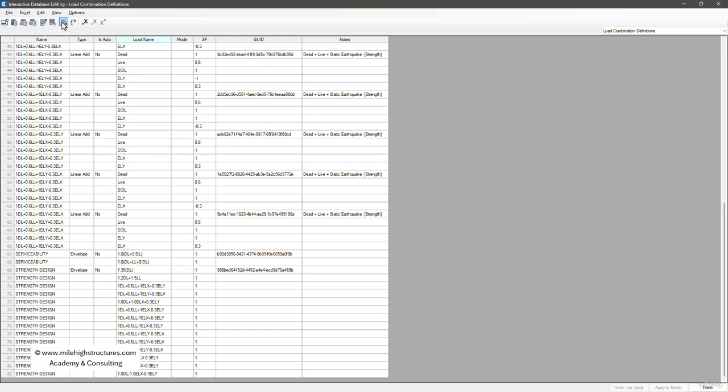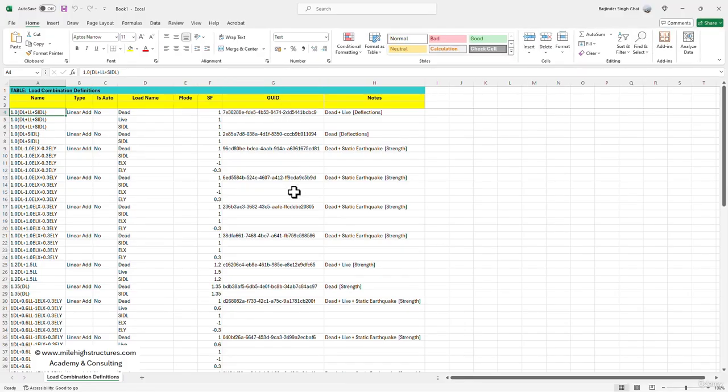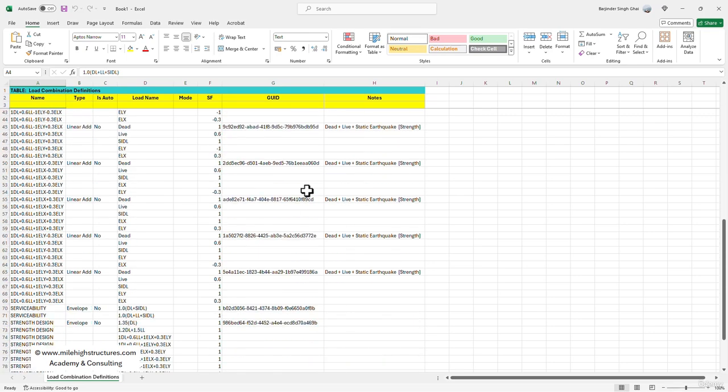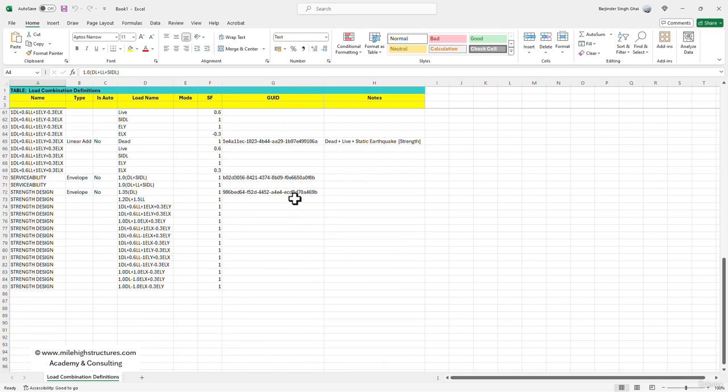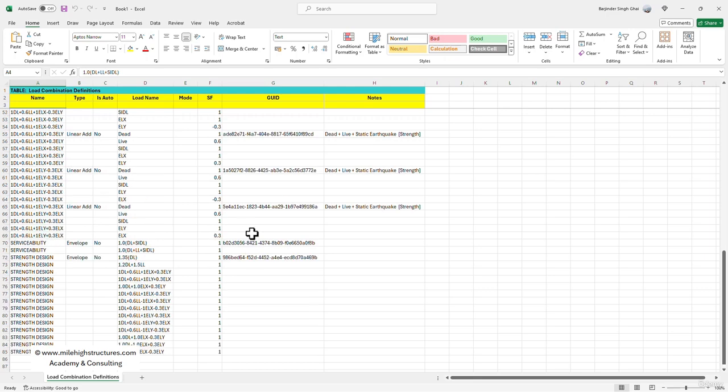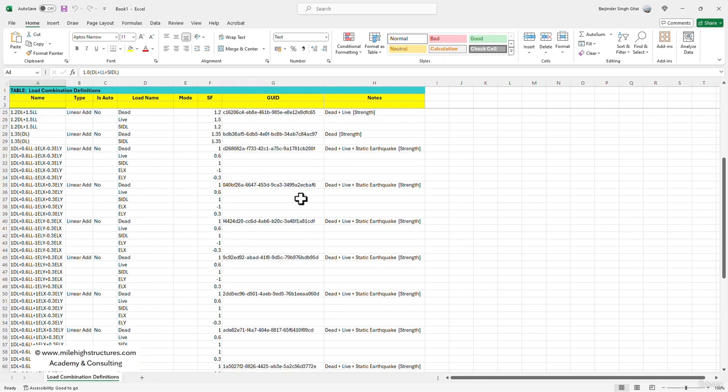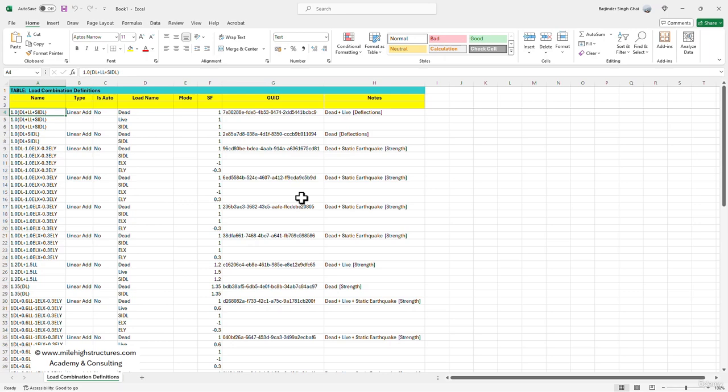So what we can do, we can left click on the send table to Excel option. So now here you can see that all the load combinations have been exported to the Excel, and whatever changes we shall be doing here, there's an option in which we can simply export those changes back to the Excel also. So just as a practical experiment, let us just say that I want to change it to 1.5. Let us just assume that we have done this to one time dead load plus live load plus SIDL. Here we have increased the dead load factor to 1.5.